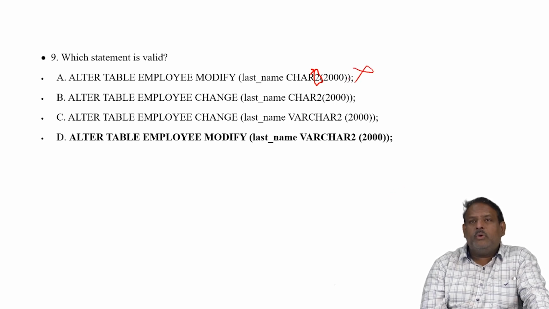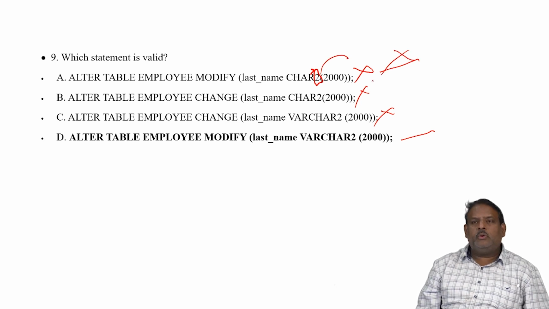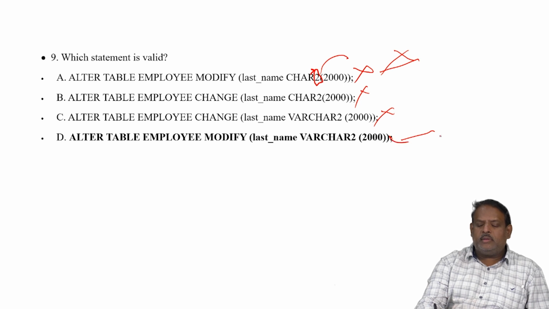Change is not a keyword to change the column properties, so this is ruled out. Again, change is not there. If you want to modify a column, you have to use modify, column name, and its corresponding data type. See the first one, this option seems to be correct, but here the problem is there is no data type by name char2. So this is ruled out. So the right answer is the last option.